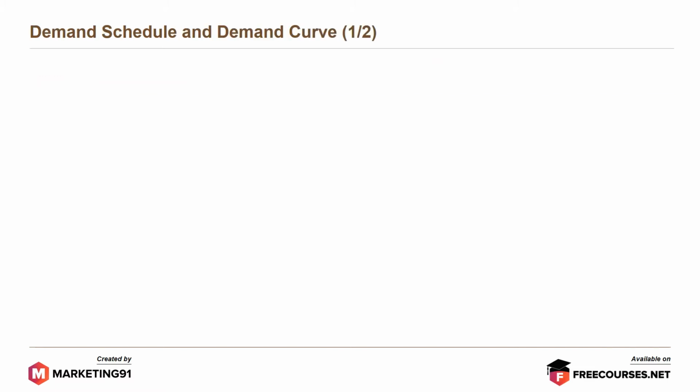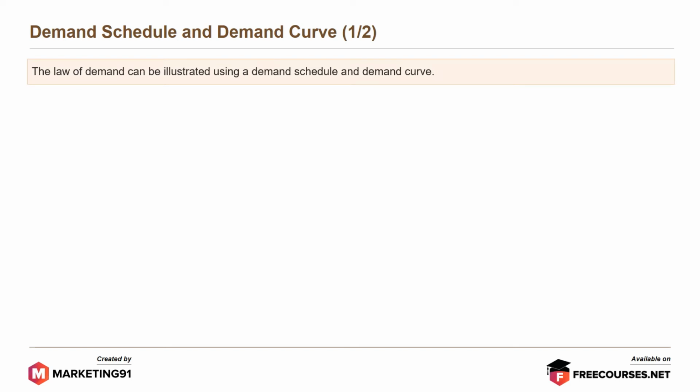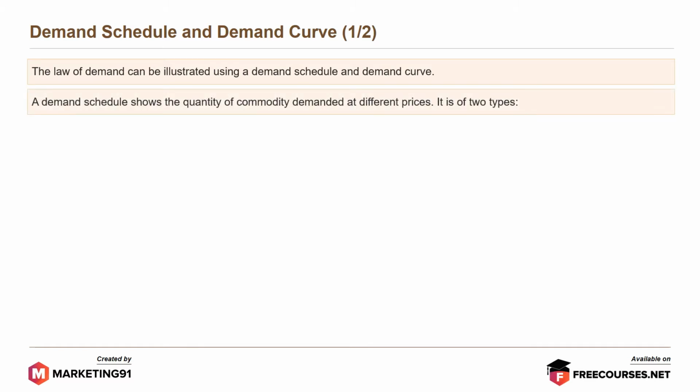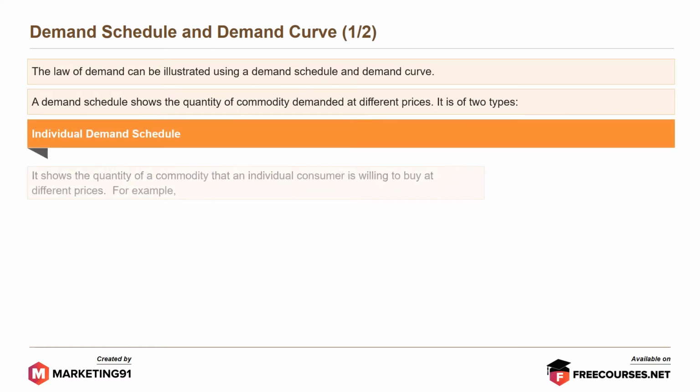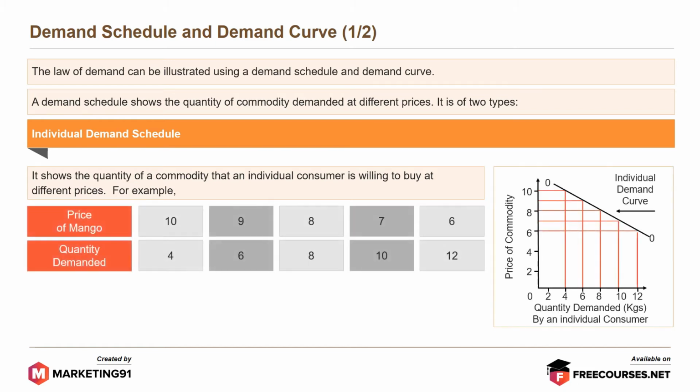Moving further, now let's look at the demand schedule and demand curve. The law of demand can be illustrated using a demand schedule and demand curve. A demand schedule shows the quantity of commodity demanded at different prices. It is of two types. First, individual demand schedule. It shows the quantity of commodity that an individual consumer is willing to buy at different prices. For example, price of mango versus the quantity demanded.